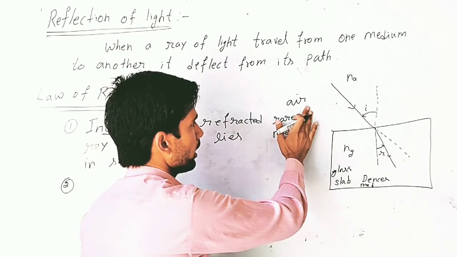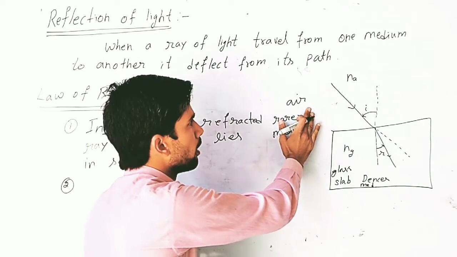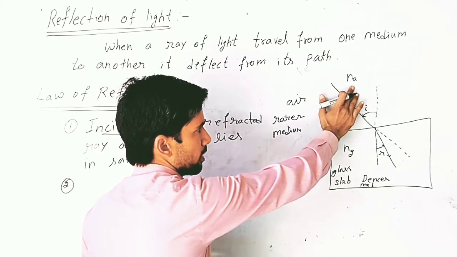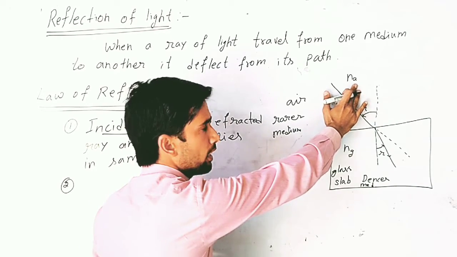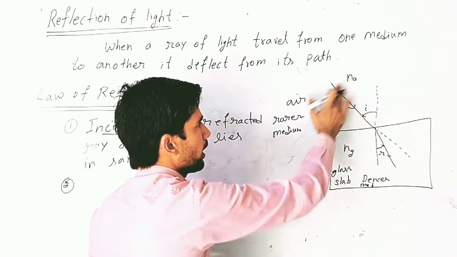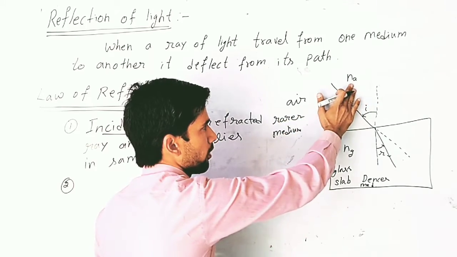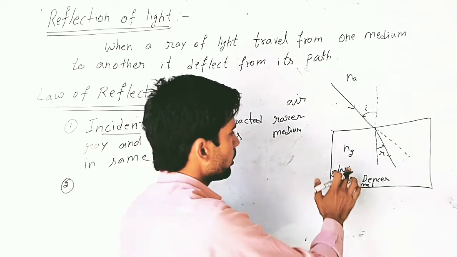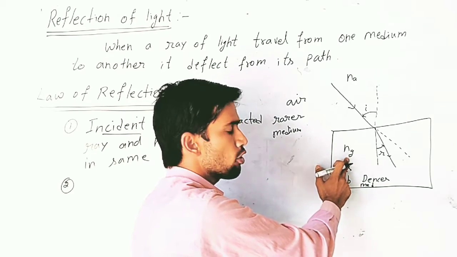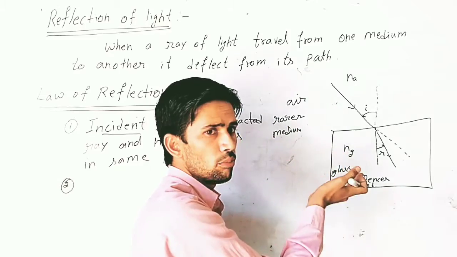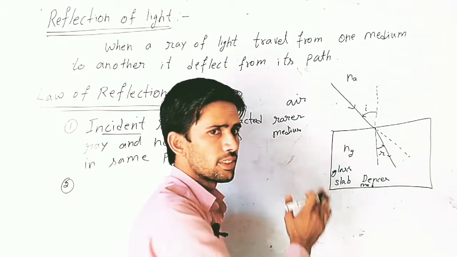Na is the refractive index of air, which is the speed of light in vacuum divided by the speed of light in air. This is the refractive index of glass, which represents the ratio of speed of light in vacuum to the speed of light in glass.